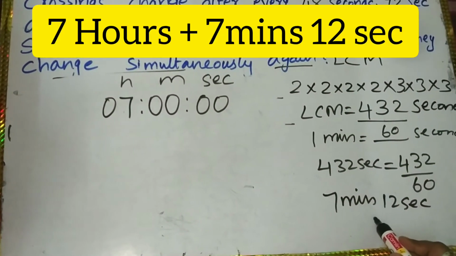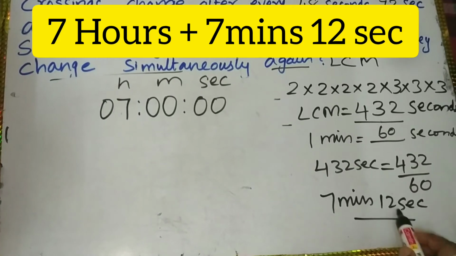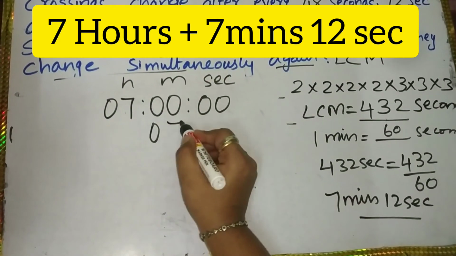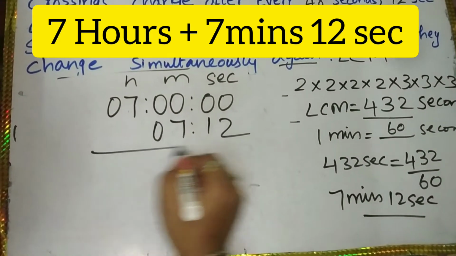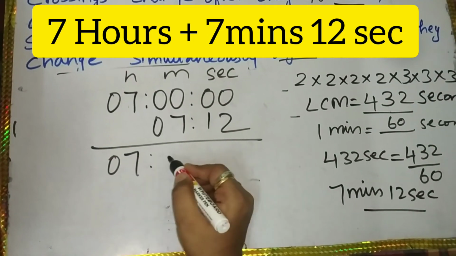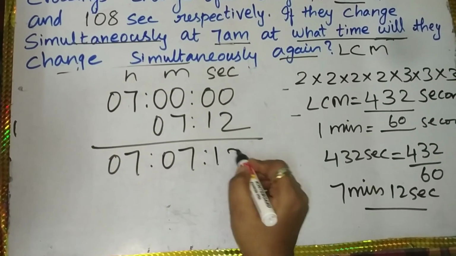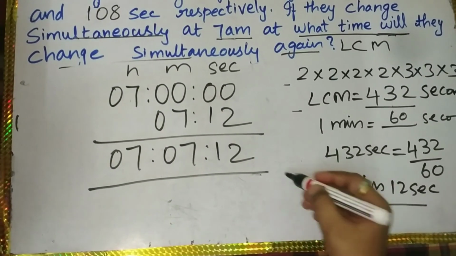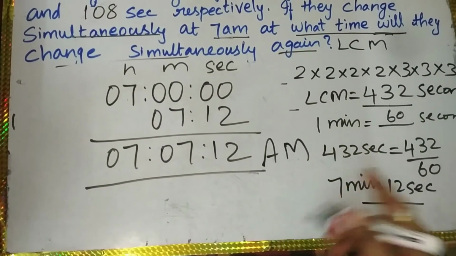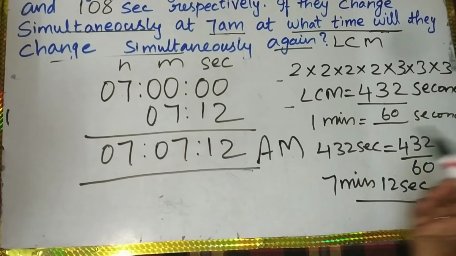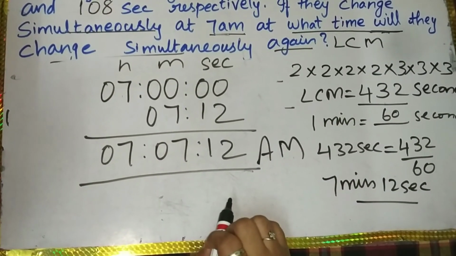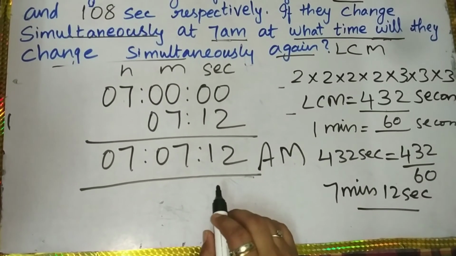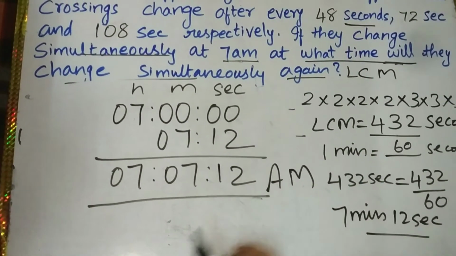Here, what answer did we find? 7 minutes 12 seconds. So after 7 hours, 7 minutes 12 seconds. Am I clear, children? So the lights will change at 7 hours 7 minutes 12 seconds a.m. simultaneously. You can conclude the answer like that.